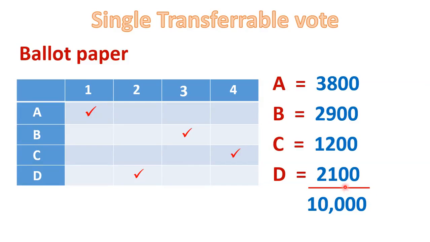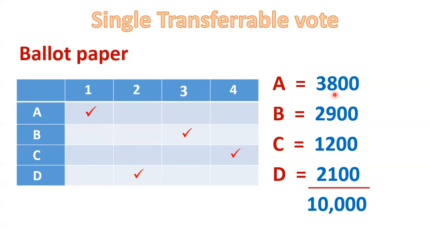Now friends, the quota for winning is 50% plus 1. It means the total number of ballot votes divided by 2, plus 1. Here the total ballot votes are 10,000. The 50% of 10,000 is definitely 5,000, and when we add 1, it becomes 5,001. So if any candidate gets 5,001 or more votes, that candidate will be declared the winner.